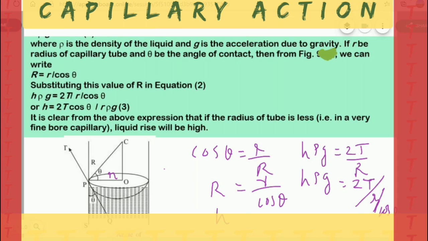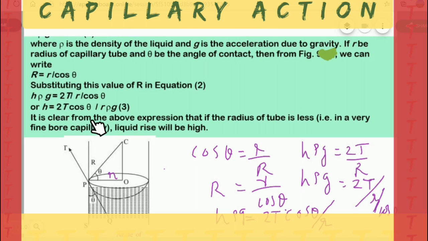That is h rho g is equal to 2T cos theta divided by r. So h rho g is equal to 2T cos theta by r. So we got h is equal to 2T cos theta by r rho g.